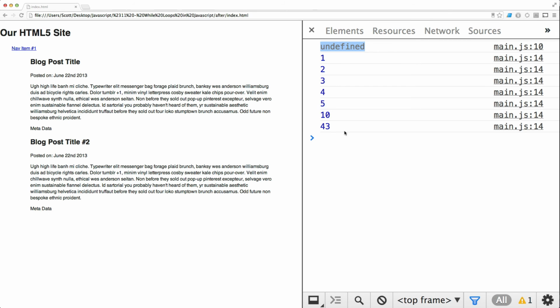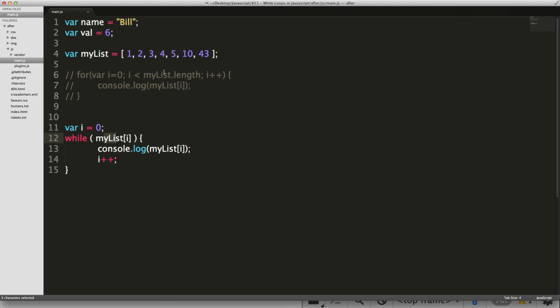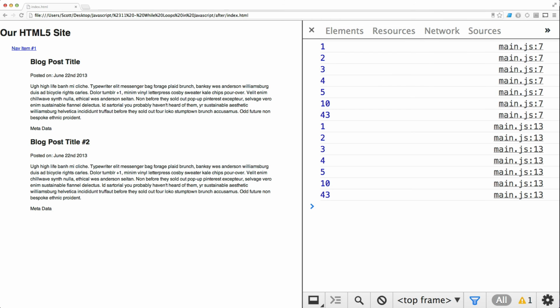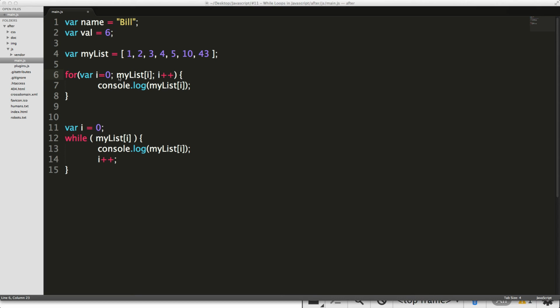Let's refresh our page, and we have the same results. That's awesome. In fact, if we uncomment this for loop and copy this myList[i] right in here, we'll refresh, and it works there too.